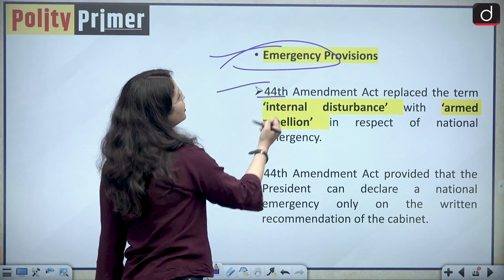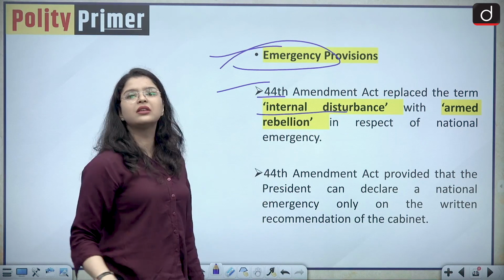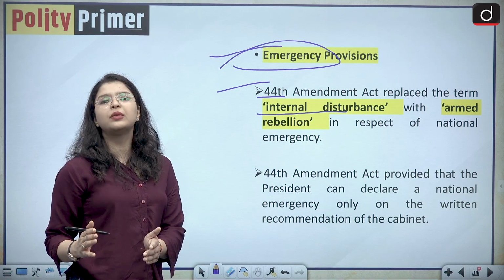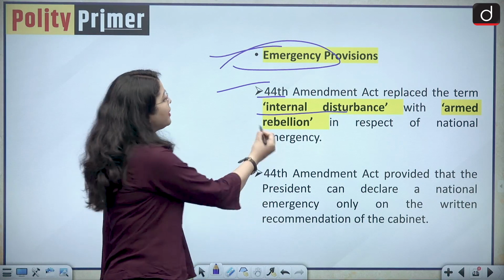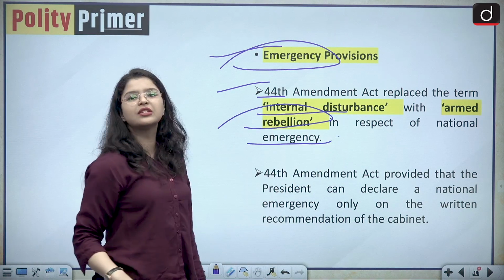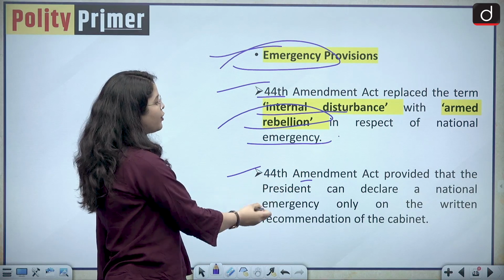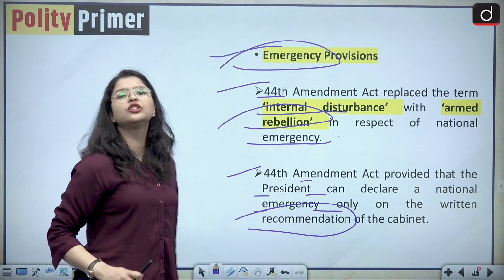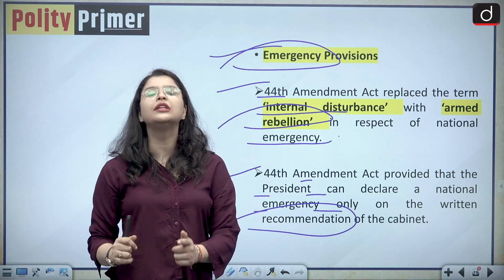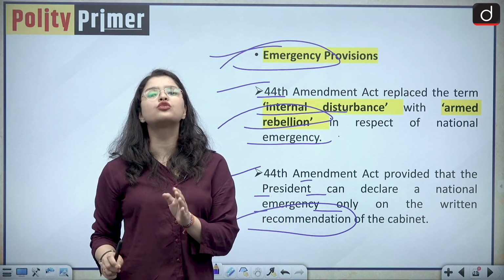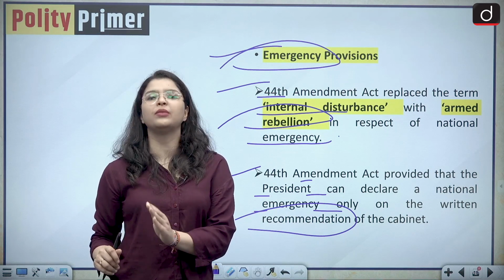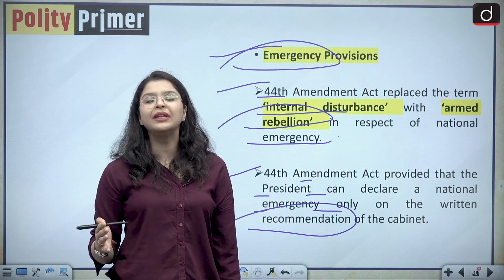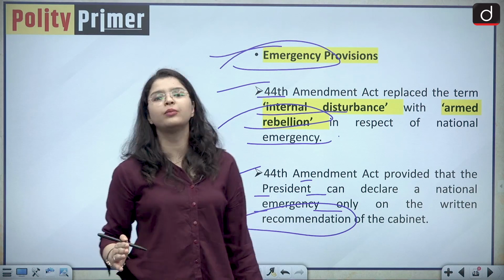Okay. So the 44th Amendment Act replaced the term internal disturbance, which was a major point of issue while the proclamation of emergency was done, with armed rebellion in respect of national emergency. The 44th Amendment provided that the president can declare a national emergency only on the written recommendation of the cabinet, and this was done to ensure that the Prime Minister cannot be the sole authority to decide to proclaim an emergency, which had happened before. So now the written recommendation of the cabinet was required for the president to declare a national emergency.